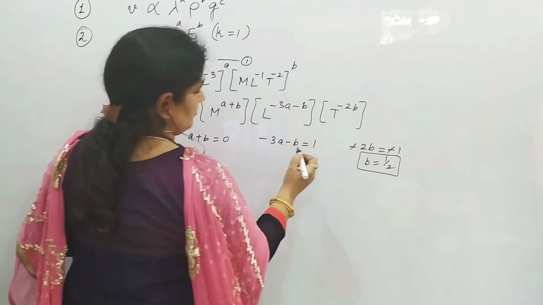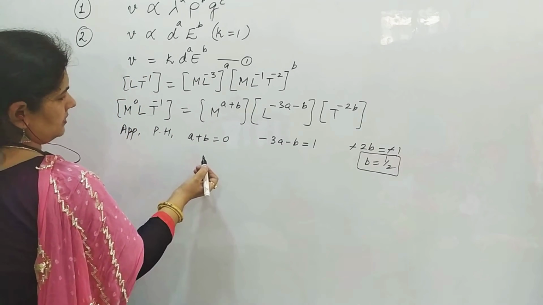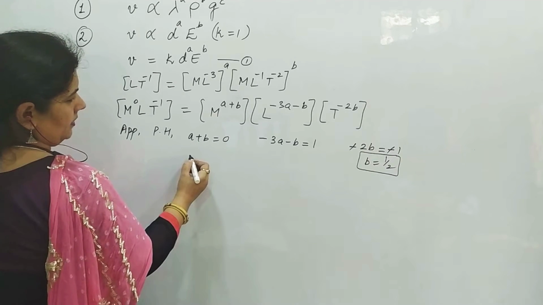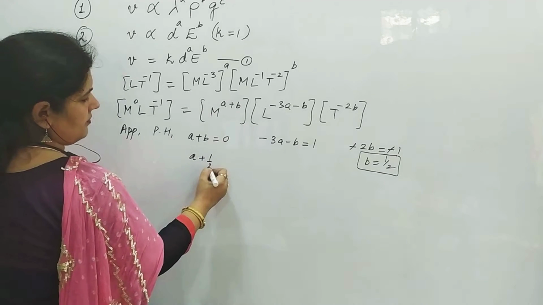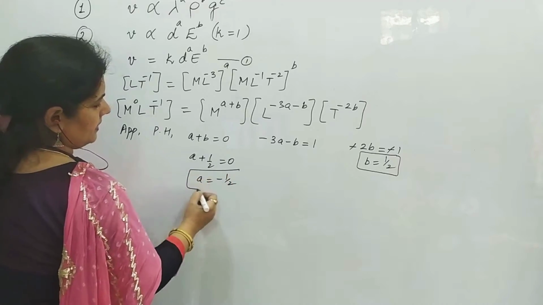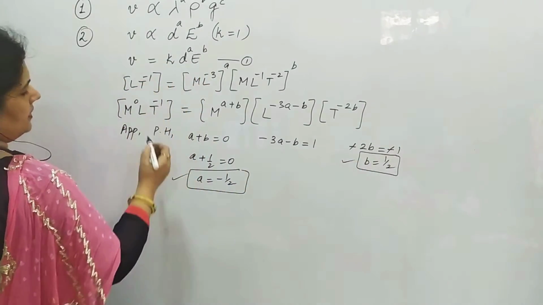First value. You can put the value of b here or here, both are the same thing. Let us put it here, it will come easily. a plus half is equals to 0, a is equals to minus half. As simple as that. So the value of a has come, the value of b has come. Put it in equation 1.